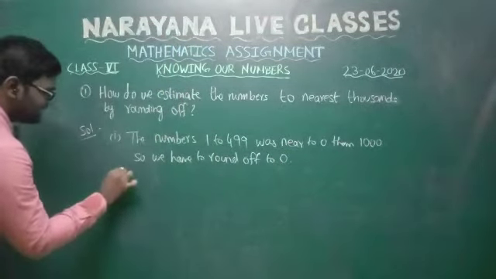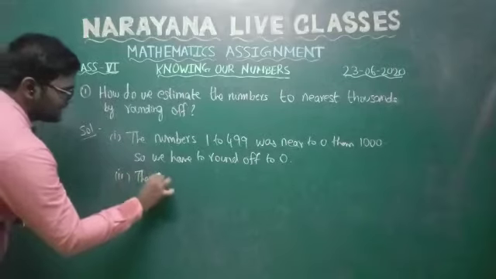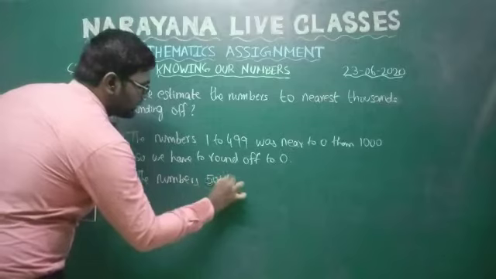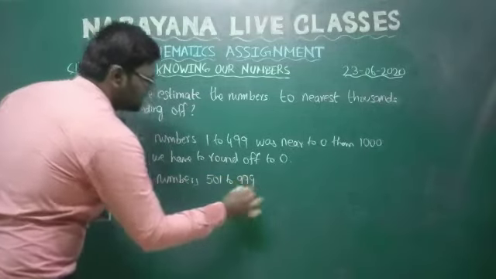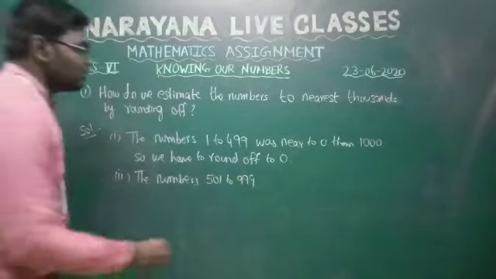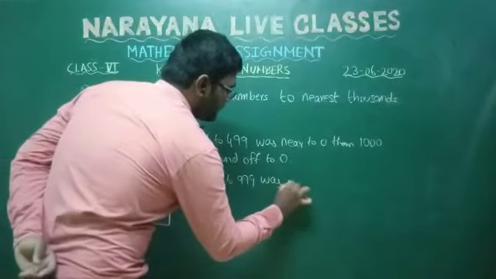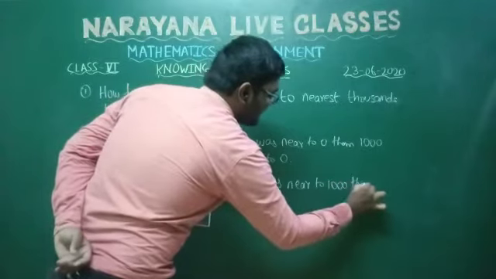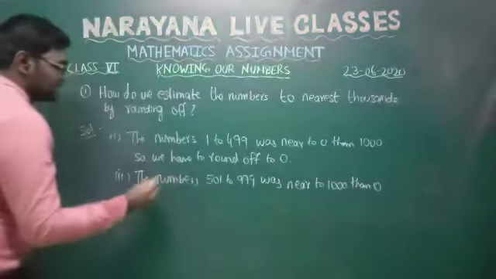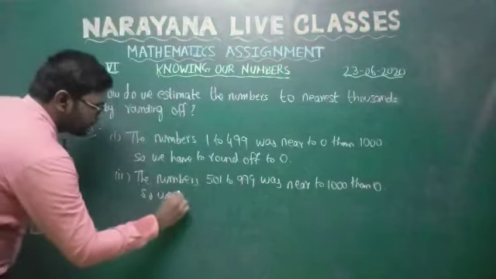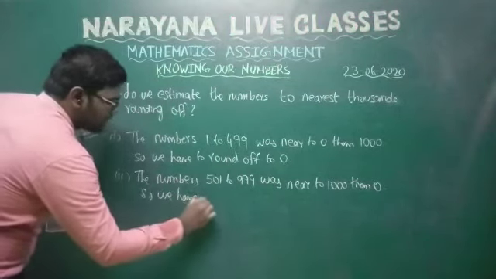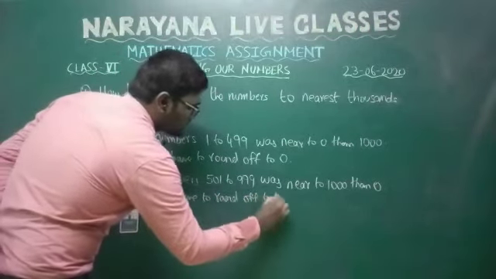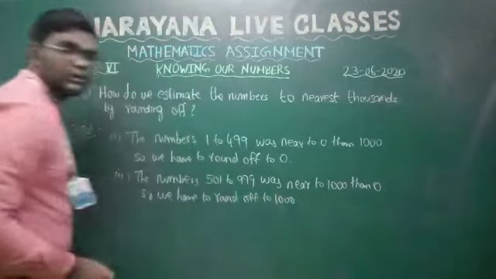Same as the second point, how will you write? The numbers 501 to 999 are near to 1000 than 0. So we have to round off to 1000. Okay, students?